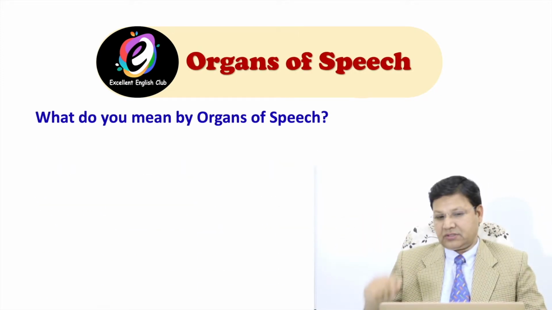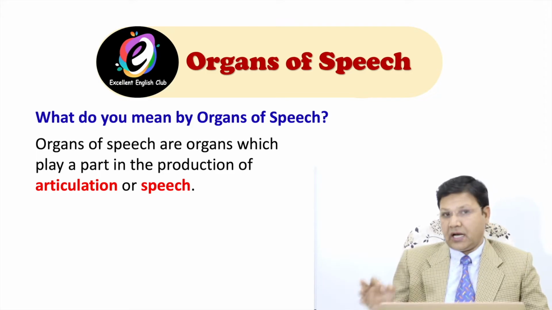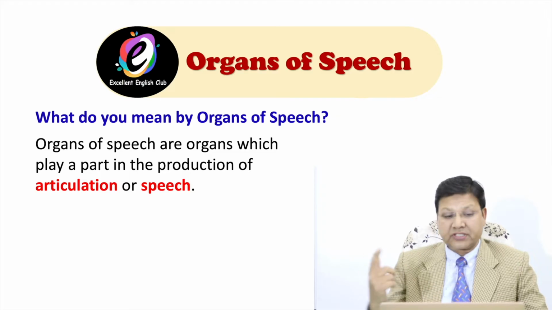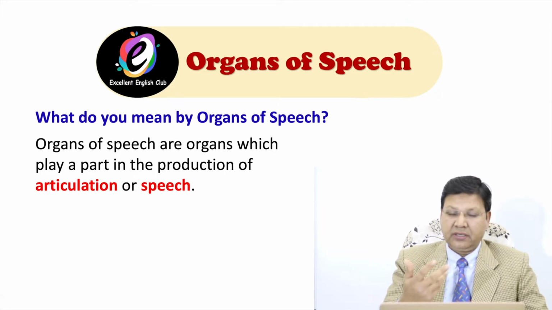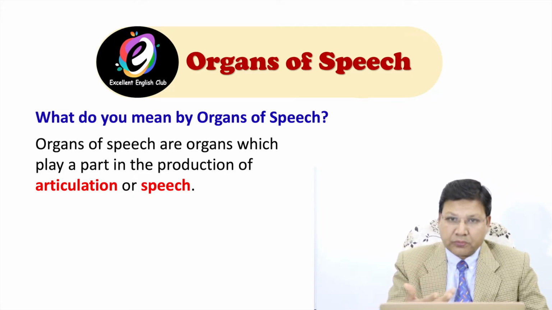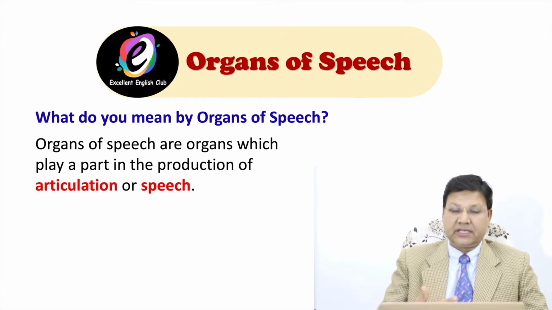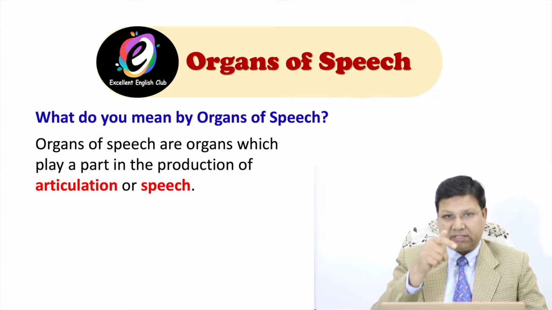What do you mean by organs of speech? Look here. Organs of speech are organs which play a part in the production of articulation or speech. Means whatever we say, whatever we speak, it helps to produce these sounds, with the help of air coming from the lungs, which passes through our oral cavity or nasal cavity.